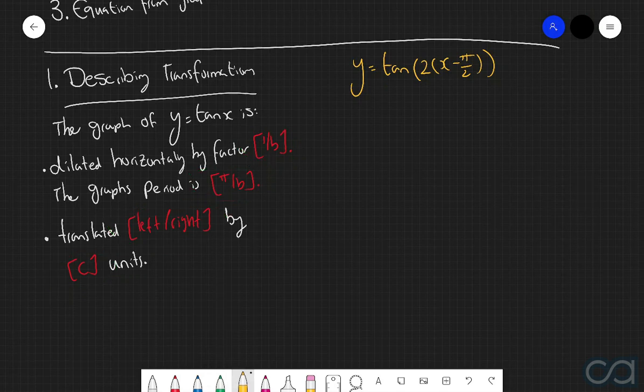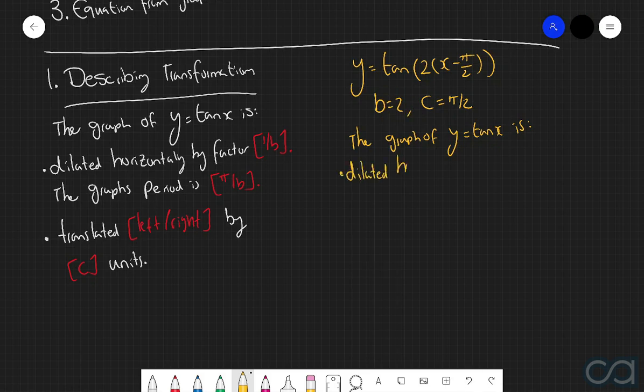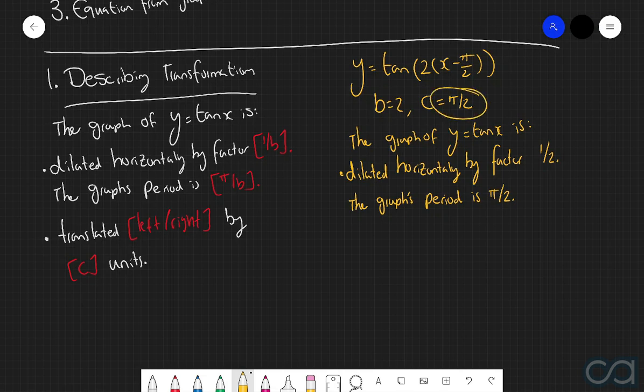So let's now apply that to our example over here. In this particular case, we can see that b is equal to 2 and then c is equal to pi over 2. So for this example, we can say the graph of y equals tan of x is dilated horizontally by factor 1 over 2. And so therefore the graph's period is now pi over 2. And we can say that the graph is translated to the right, because this value here is positive, by pi over 2 units.